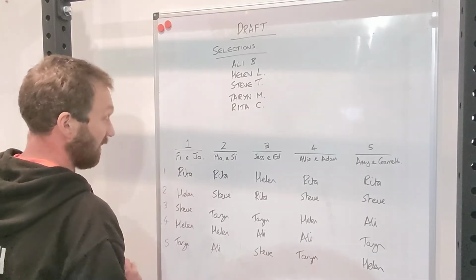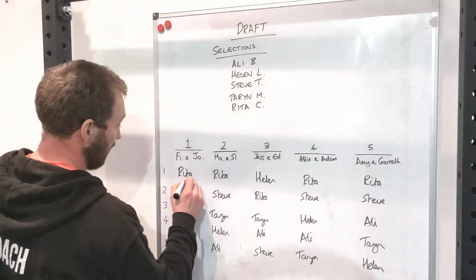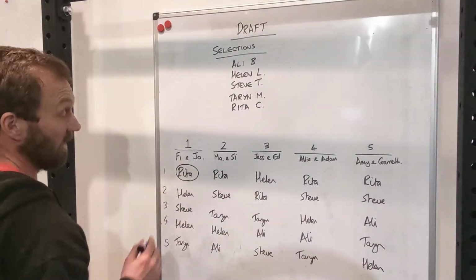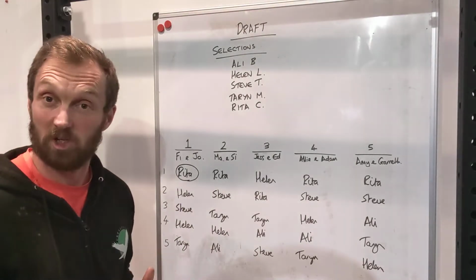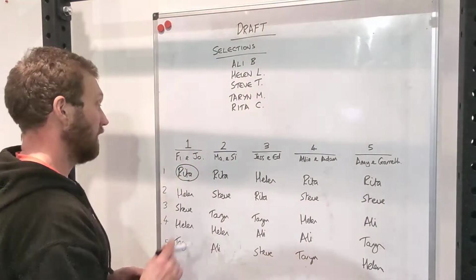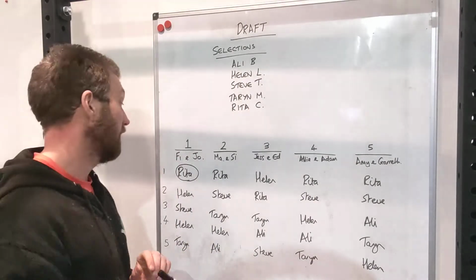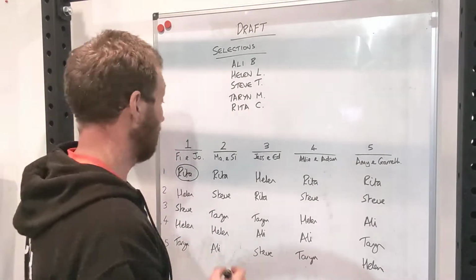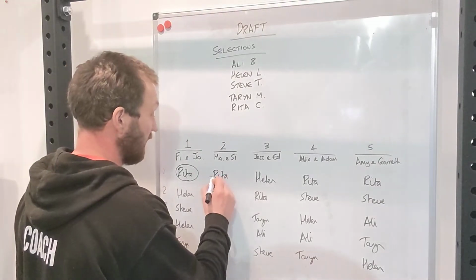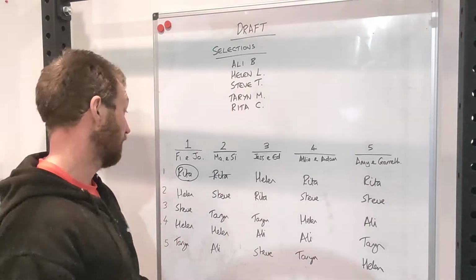Fiona and Joni get their first pick, which is Rita. So Rita is immediately assigned to them. So they will be guaranteed whatever their first pick will be. If in your round of the draw, your pick has been chosen, you lose out on that pick that round. So that means that Maria and Simon, they get anyone in that round of the draw.